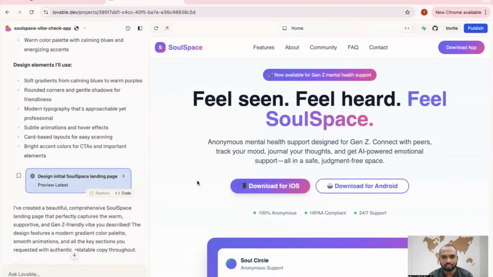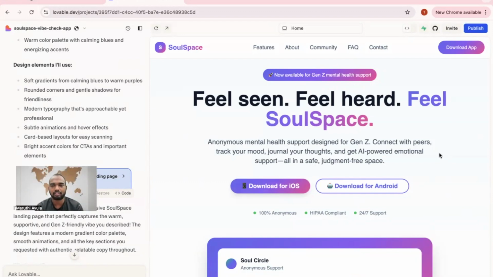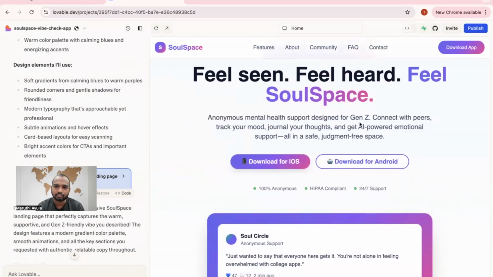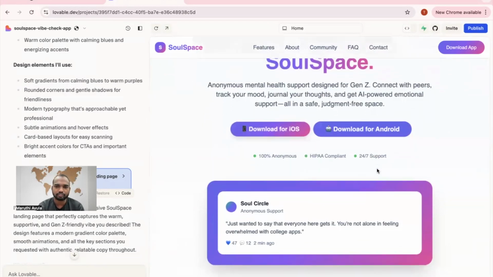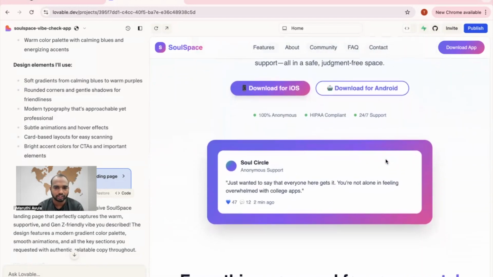Whatever we have discussed so far, we can update here. This is SoulSpace, with features about the community where I can contact, and we can build the community here. Now available for Gen Z mental health support. Feel seen, feel heard, feel SoulSpace. Anonymous mental health support designed for Gen Z. Connect with peers, track your mood, journal your thoughts, and get AI-powered emotional support, all in a safe, judgment-free space. It is available for iOS and Android, 100% anonymous, with 24 by 7 support.